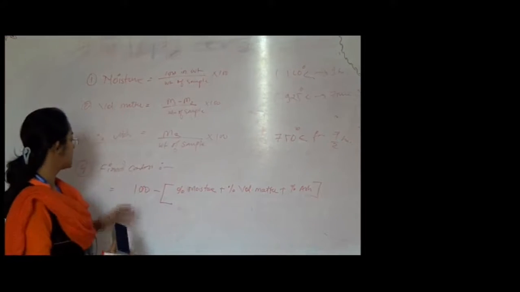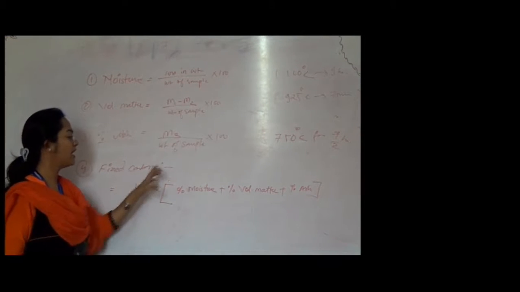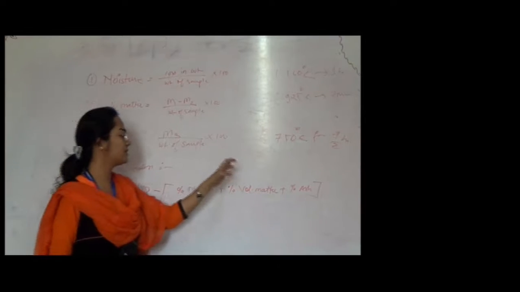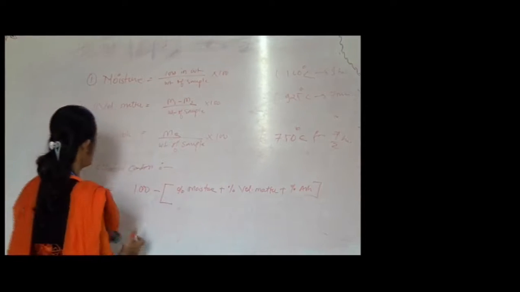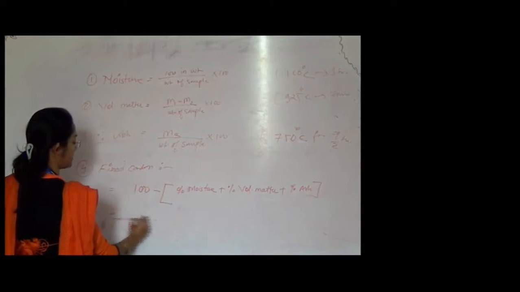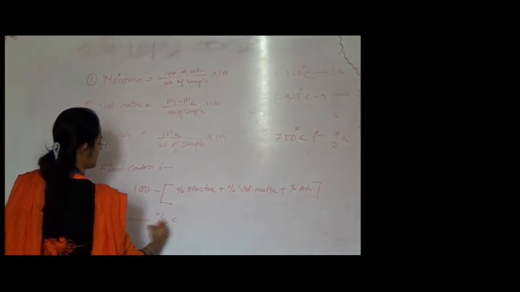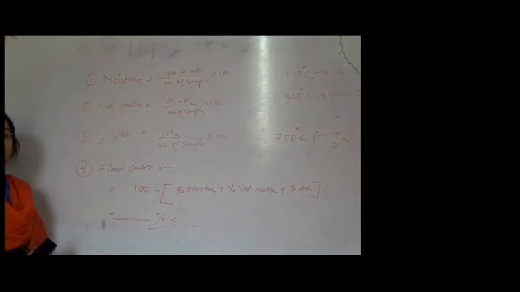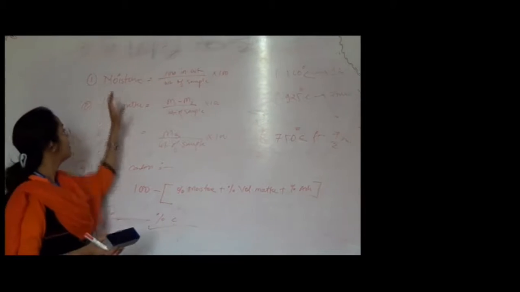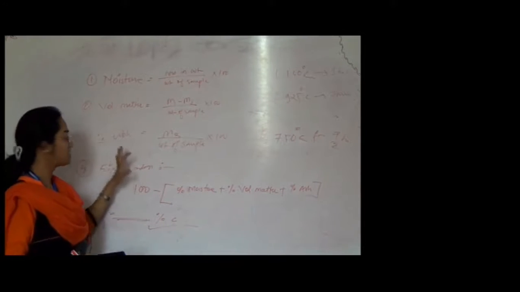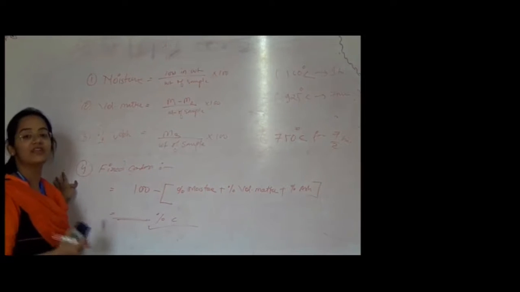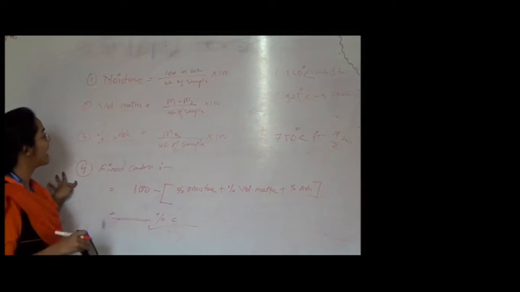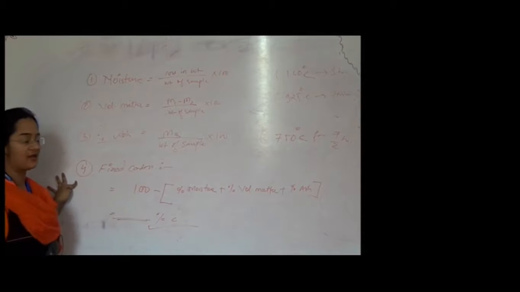Clear? So it is very simple. 100 minus the percentage of moisture plus the percentage of volatile matter plus ash gives you the percent of carbon. Okay. So this part completes our proximate analysis, which includes 4 parameters and which has a very significant role in deciding the purpose of analyzing.